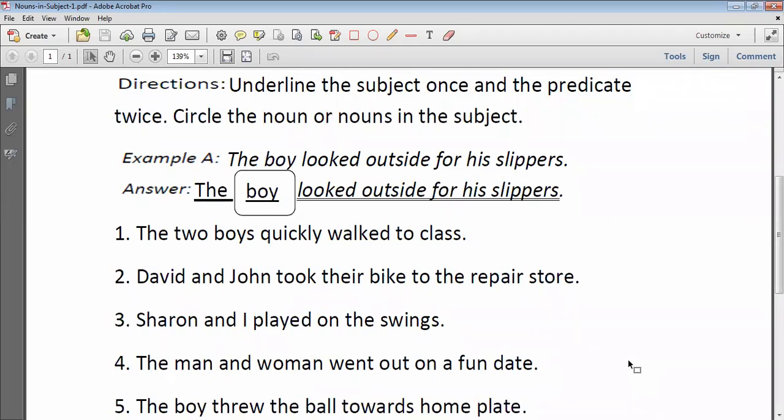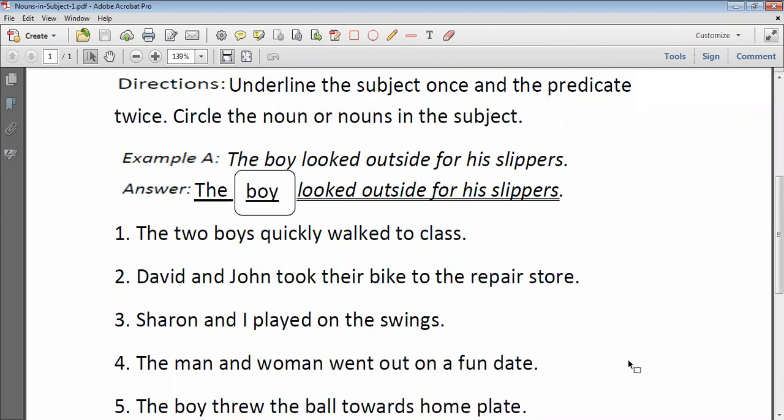Write the heading of the question: underline the subject once and the predicate twice. Circle the noun or nouns in the subject. This is the complete question. First you write this question. Mama started. Very good, very good. Go on, don't stop.